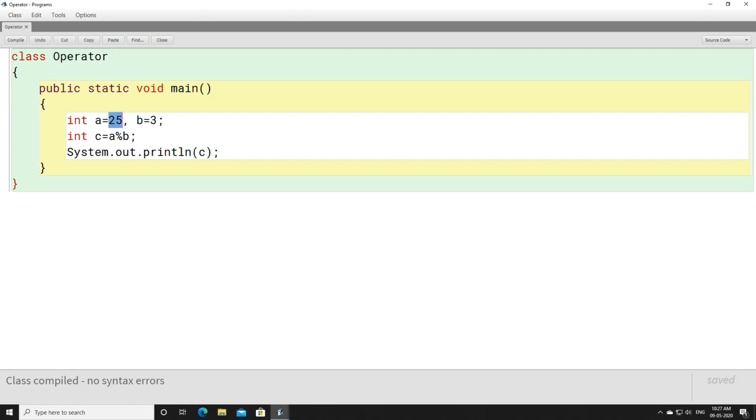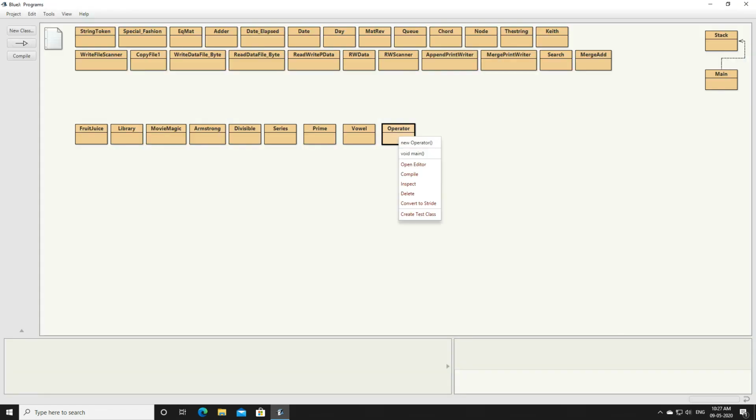Similarly, when you divide 8 with 10, what is the remainder? I'm sorry, let us divide a with b. When we divide a with b, the remainder will be 8, because 8 cannot be divided by 10. So 10 into 0 will give you 0. The remainder will be 8. Let's see. Yeah, you can see the remainder is 8.